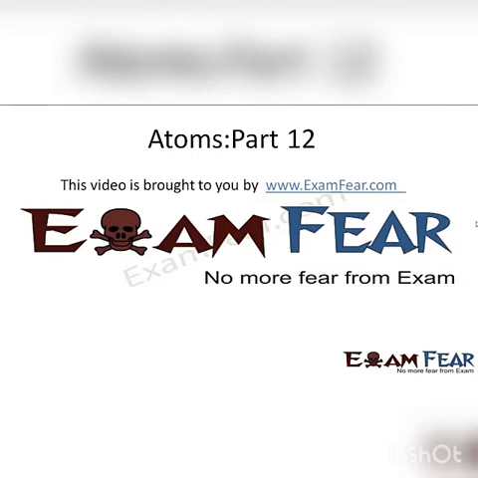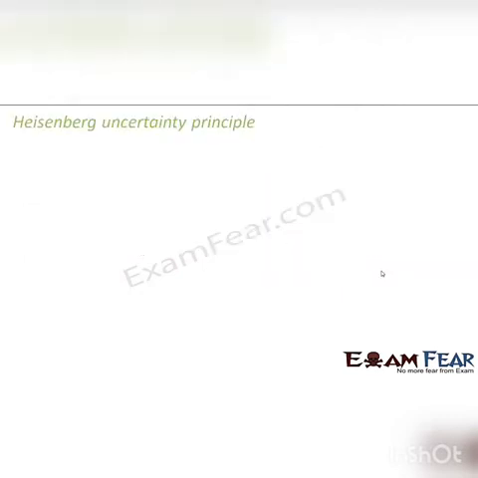Please make sure that you have watched all the videos till part 11 before going ahead with part 12. So now let us talk about some of the limitations in detail. Let us talk about the Heisenberg uncertainty principle, because we saw that Bohr's theory contradicted Heisenberg's uncertainty principle. So let us see what Heisenberg's uncertainty principle was.